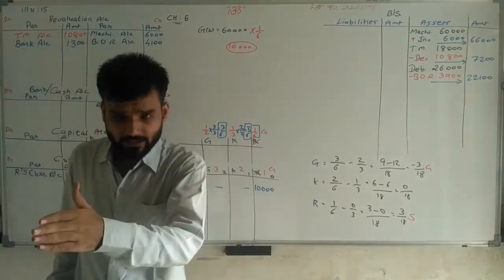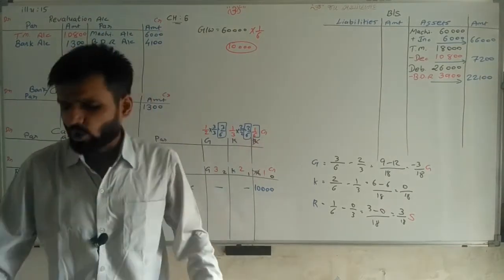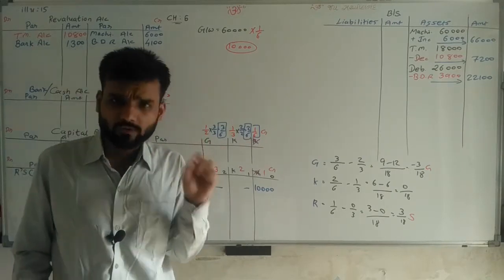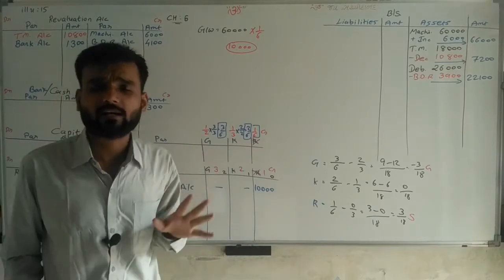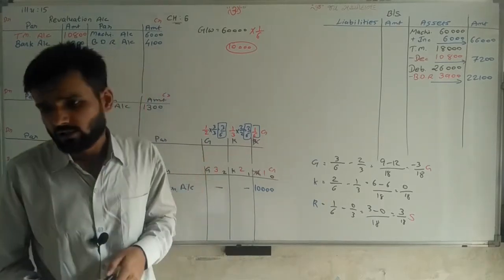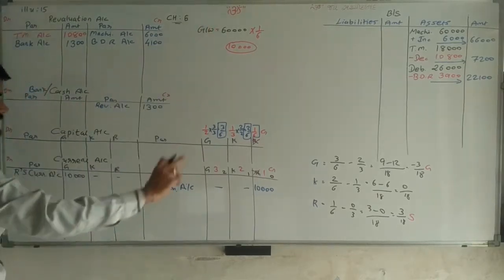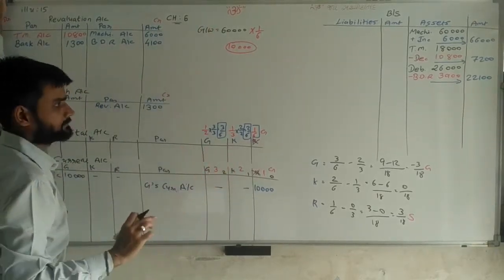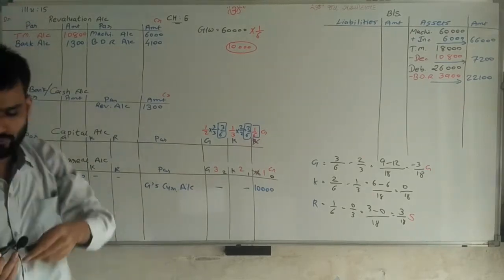Start with goodwill, asset side. Goodwill given 1,500 rupees in the balance sheet. Don't worry about balance sheet goodwill. That is transferred directly to the capital or current account of partners. So 1,500 is distributed in the ratio of 3:1, and here we are writing goodwill account.